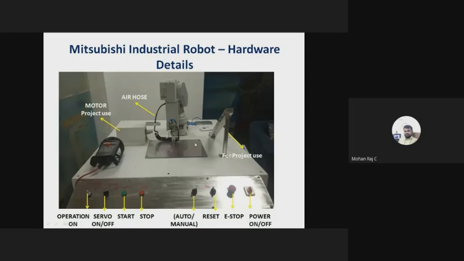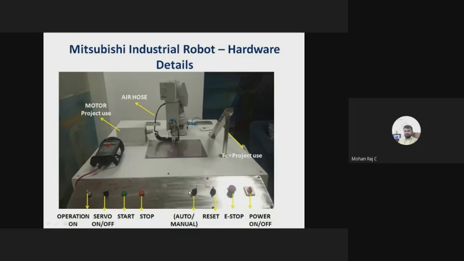Or if you want to jog, or if you want to teach your robot, initially during the first time of programming, you have to teach the robot. Here you have to start, then you have to move to that particular point. After that, you have to move to point P2. Then finally, you have to reach the destination. That is called teaching, right? You have to teach all the positions where the robot wants to move. For that we need a manual mode.